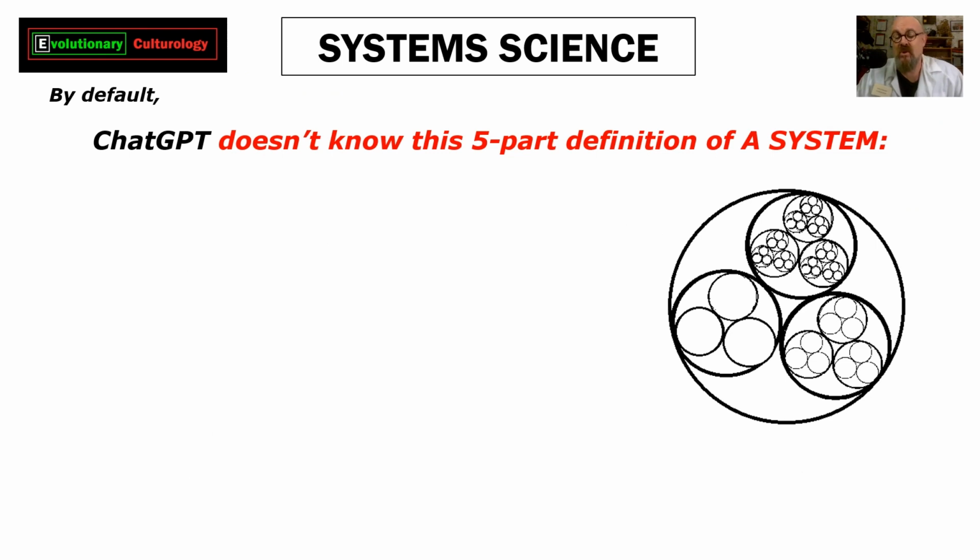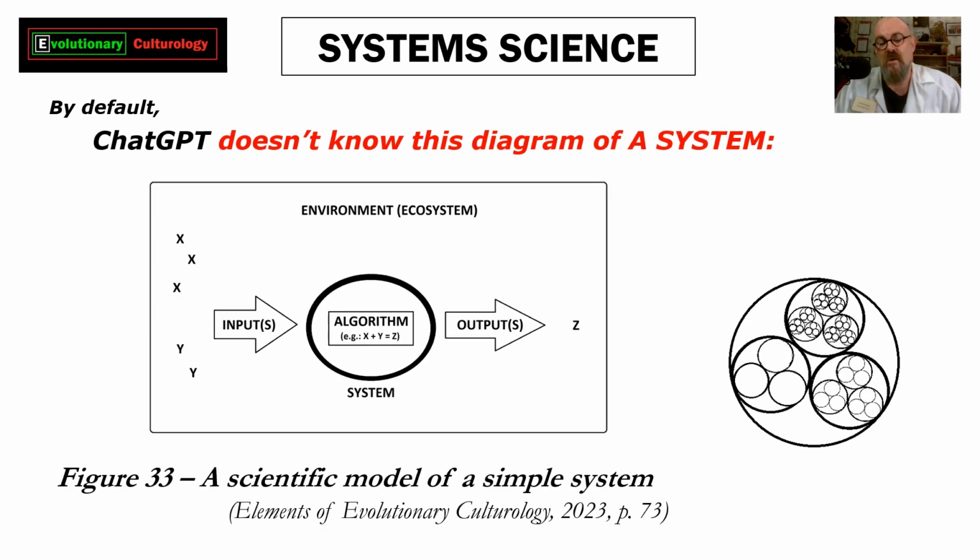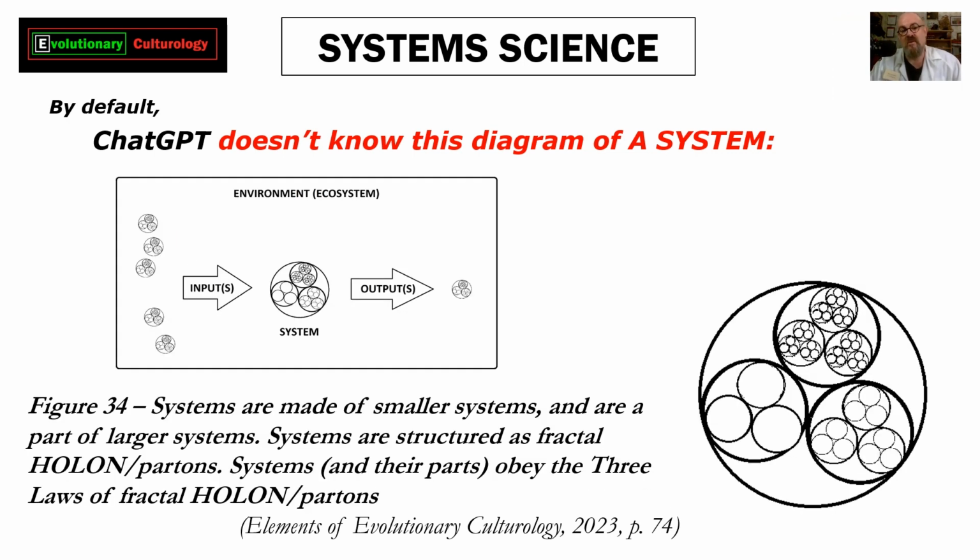It also doesn't know this 5-part definition of a system, which we know. It doesn't know this diagram of a system with the 5 parts, inputs, outputs, etc. It doesn't know this diagram where we've scientifically reduced the inputs and the outputs to fractal holon partons, as well as the system that's using the inputs and outputs.